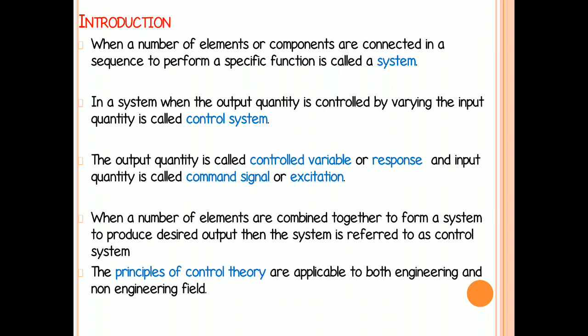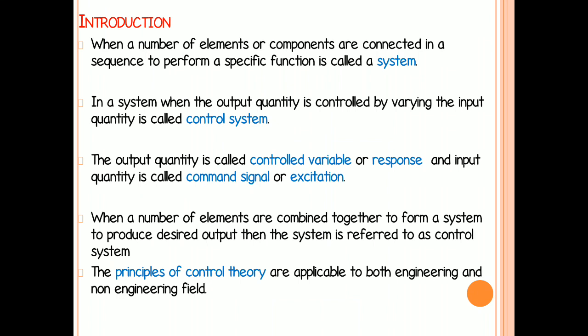You can see the definition of system here. When a number of elements or components are connected in a sequence to perform a specific function or task, it is called a system. The definition of control system is: in a system, when the output quantity is controlled by varying the input quantity, it is called a control system.